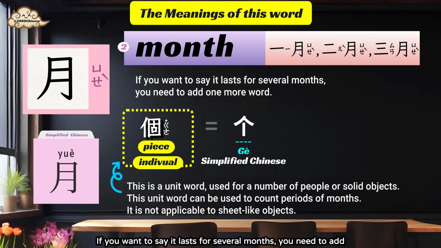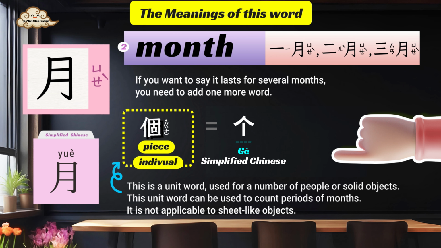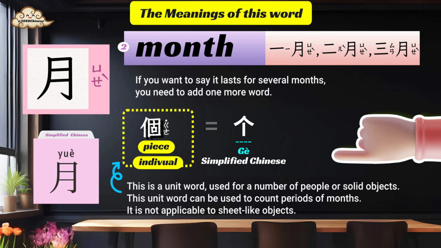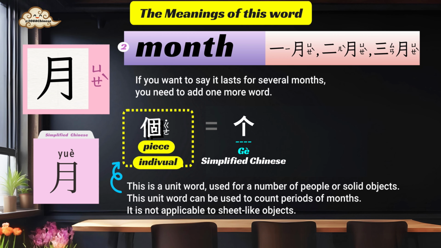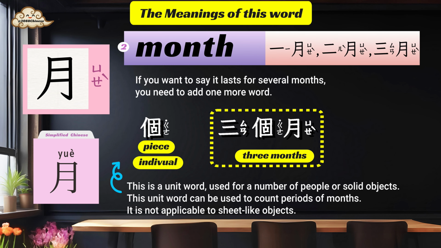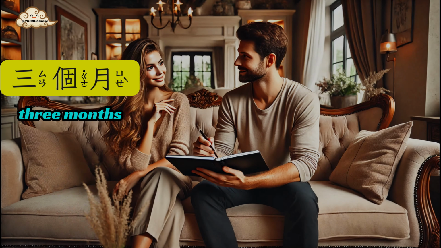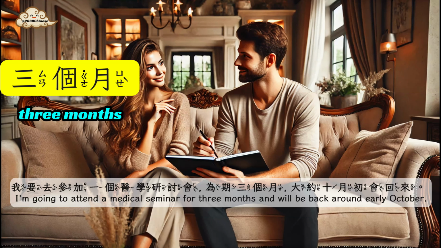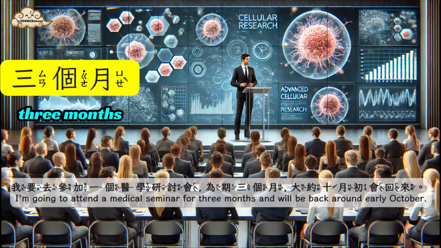If you want to say it lasts for several months, you need to add one more word. 个. This is a unit word used for a number of people or solid objects. This unit word can be used to count periods of months. 3个月, 3 months. 我要去参加一个医学研讨会，为期3个月，大约10月初会回来。